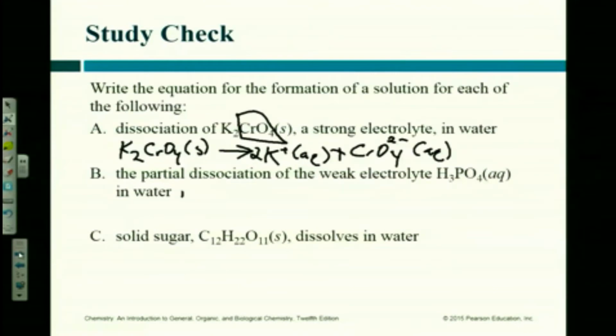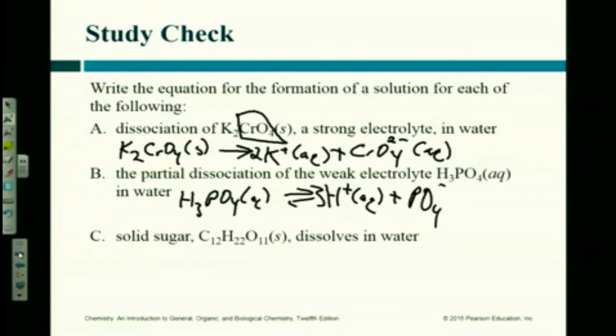So weak electrolyte, H3PO4, aqueous. And what kind of arrows did we say we use for weak electrolytes? A double-headed arrow, right? And it's going to break apart. I have 3 hydrogen ions, aqueous, plus 1 phosphate ion, and the charge on it is 3 minus. Okay? Why is it a double arrow? Because it's a weak electrolyte. Weak.